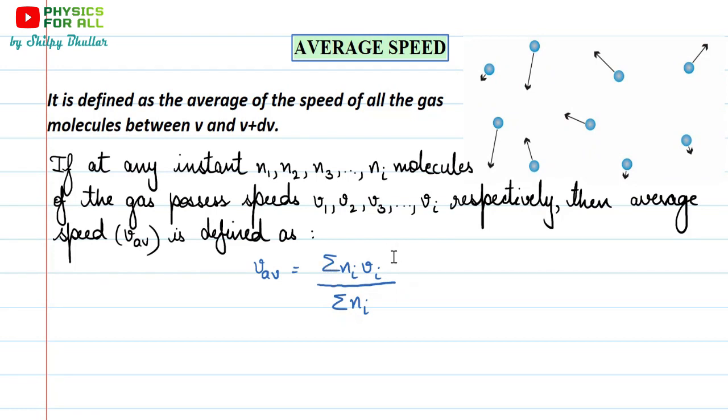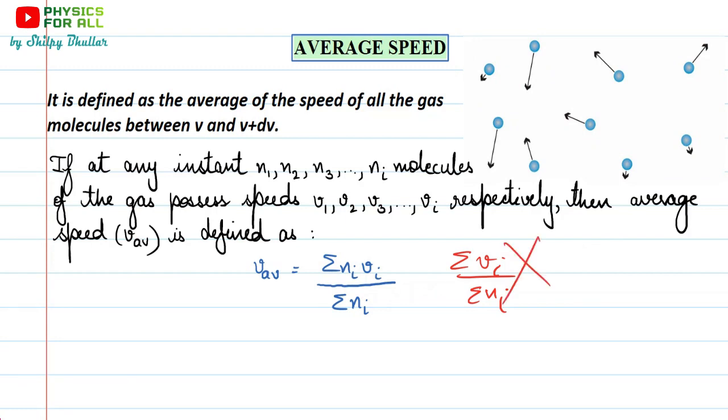Most people think that if we are going to find the average of velocity, all we have to do is just add up all the velocities, and then find the average speed as summation of Vi upon summation of Ni. But no, this is wrong.